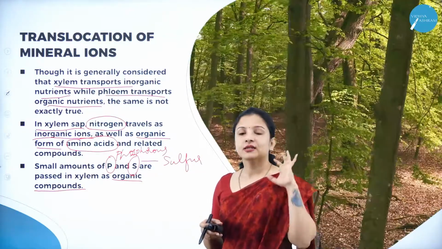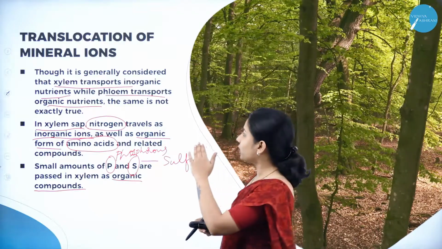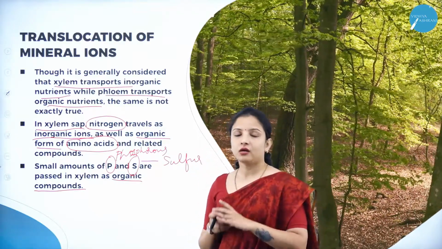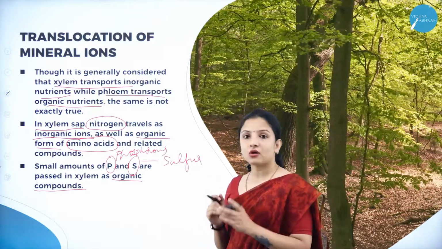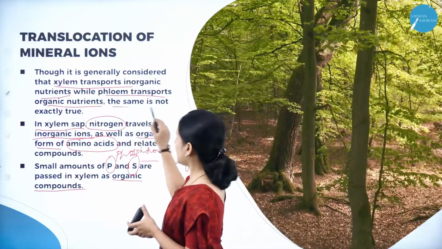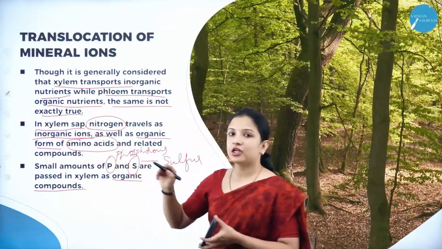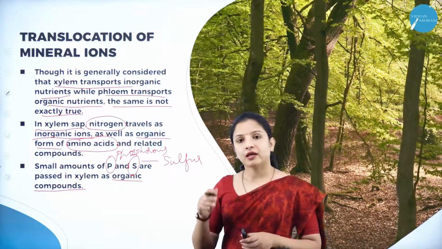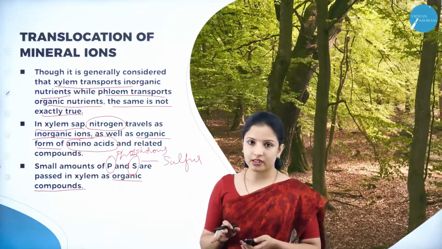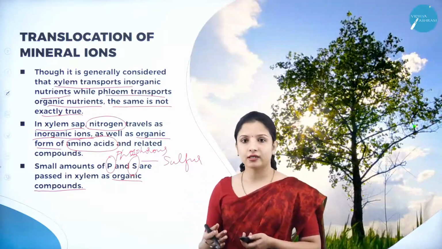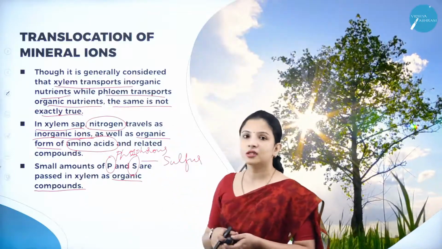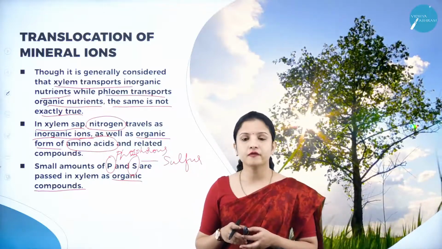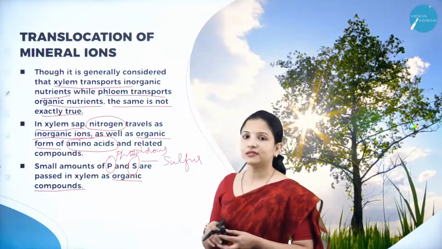We read that xylem transports only inorganic nutrients while phloem transports only organic nutrients, but it is not always true. It was understood like that, but it is not exactly true. Xylem can also transport organic compounds as well as inorganic compounds. The best example is nitrogen. So nitrogen is an inorganic compound which can be transported by xylem.